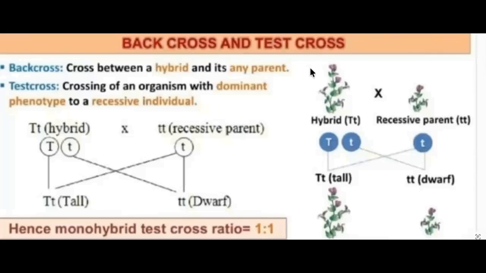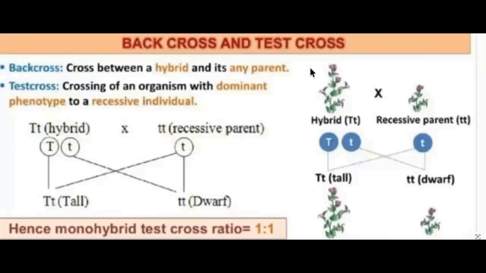So homozygous test, monohybrid test cross ratio is 1:1, or 50% tall and 50% dwarf. The dwarfs are true breeding dwarf plants, just like the recessive parents, and the tall plants are hybrid with a recessive allele, so you can say heterozygous.